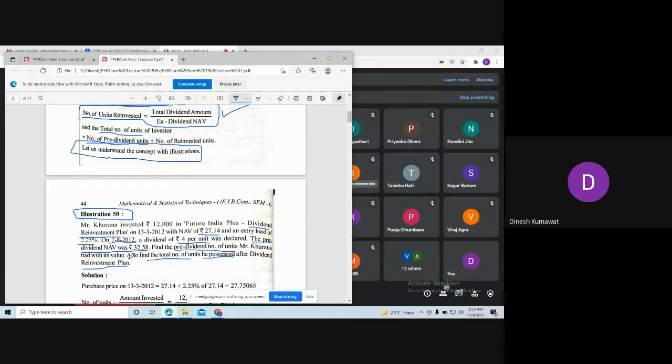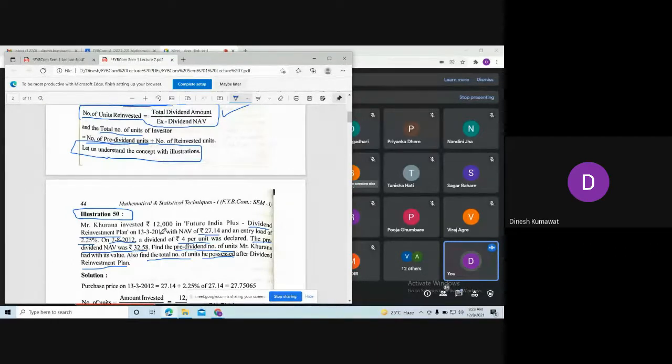Okay. So let us first try to calculate what is pre-dividend units. Now remember, the name suggests pre-dividend units means the number of units before declaring the dividend. Okay, so this we can find out using our usual way. What do we mean by usual way? जैसे हम पहले करते थे.